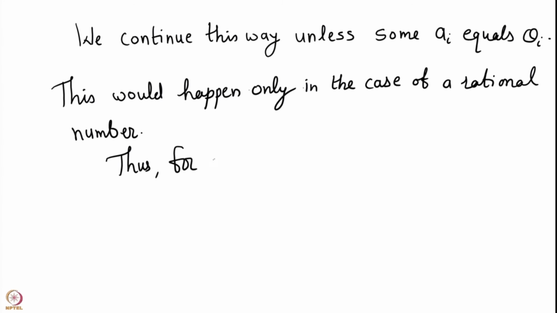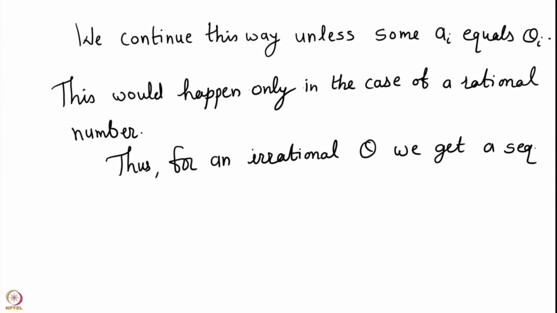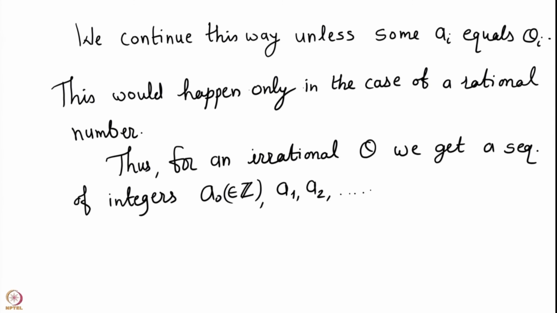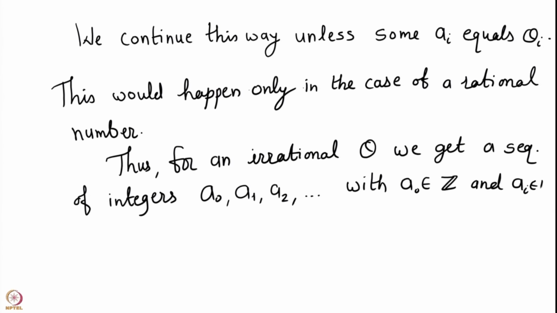Thus, for an irrational theta, we get a sequence of integers a0 which is in Z, a1, a2 and so on, with a0 an integer and ai a natural number, i equal to 1 onwards.